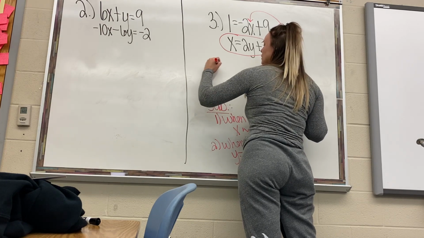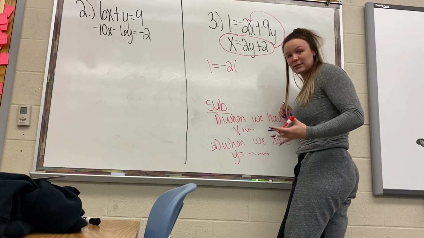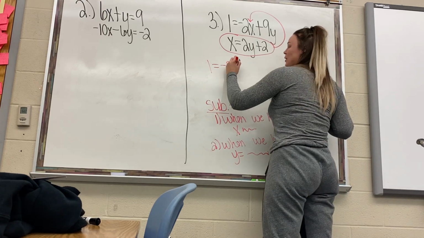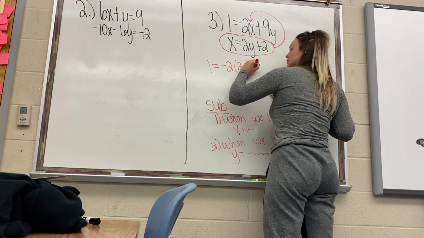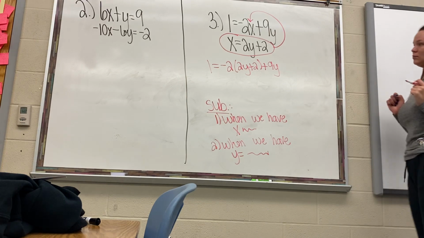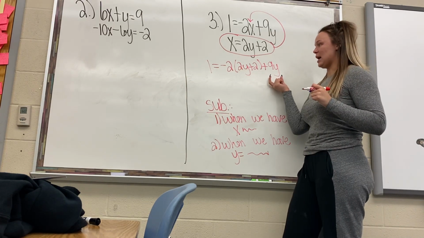So we have 1 equals -2. Put your equation in for x. Now I realize I'm left-handed, so we can't really see what's going on, but just try your best. So we should have that. 1 equals -2. Put that x in: 2y plus 2 plus 9y.